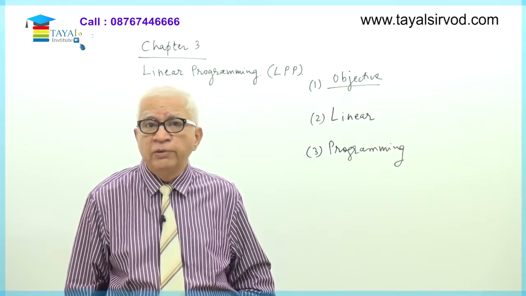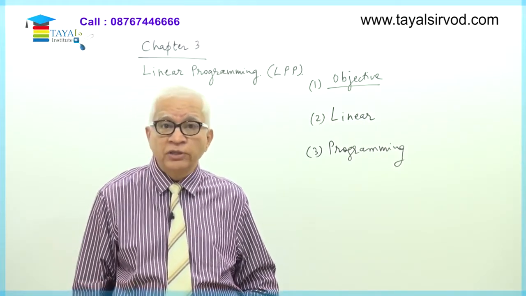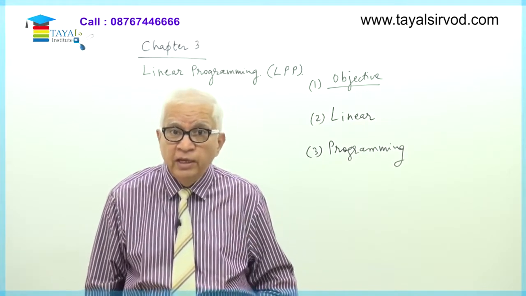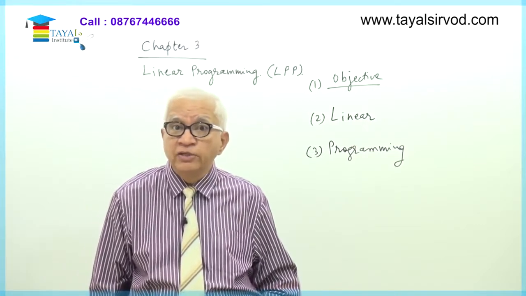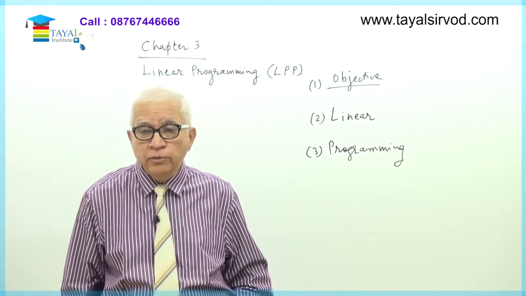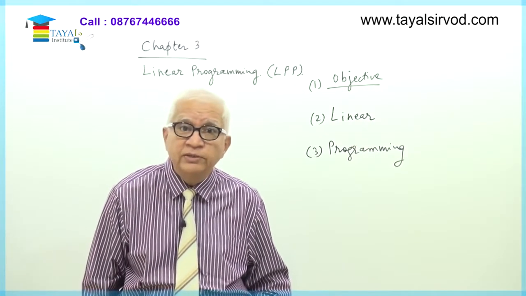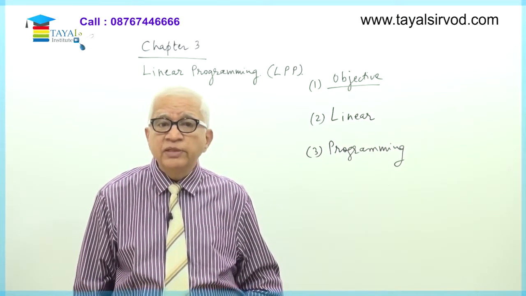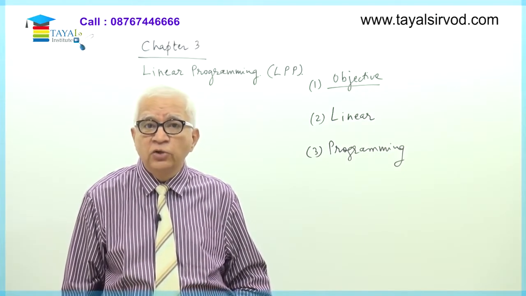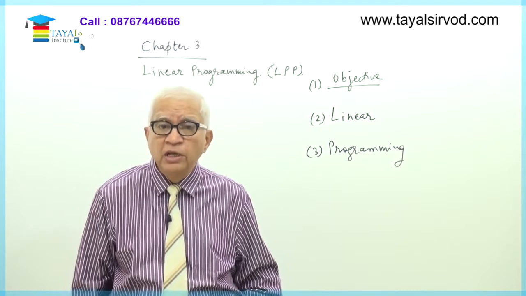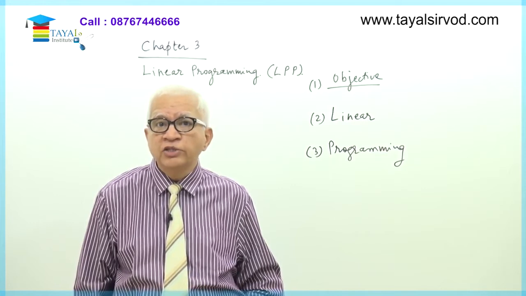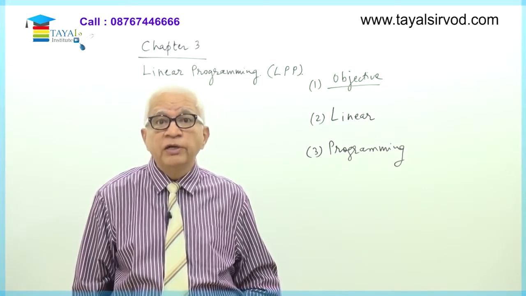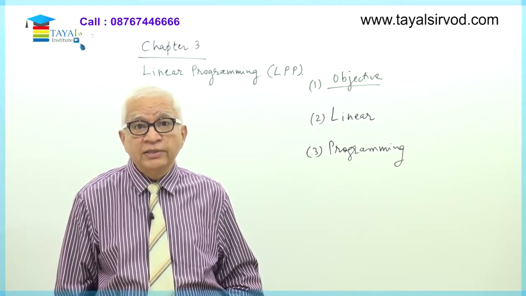If you go to a production department, its objective will be to maximize production, whereas the costing department may say minimize the cost of production. Okay. The sales department will say maximize sales. They are not concerned with production. Production may be less or more, but they want to maximize sales. Correct. So sometimes these objectives may not be synchronous or they may be opposing each other, but given a department, for example the production department, their objective will be to maximize production. For the sales department, the objective will be to maximize sales.